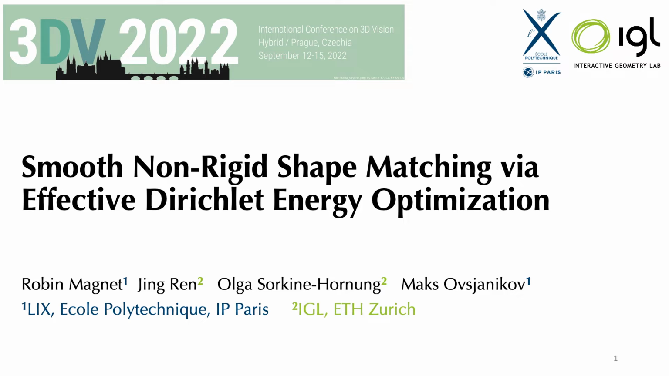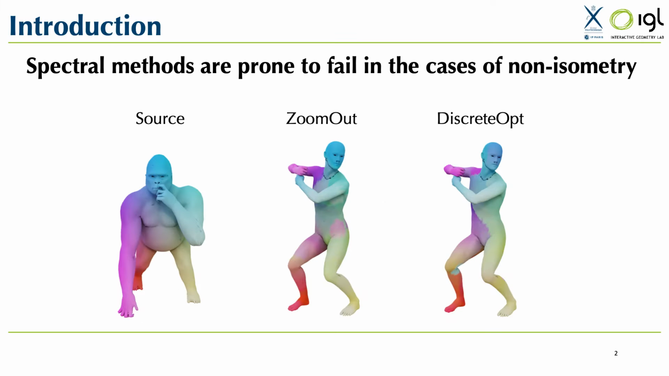Hello, I am Robin Magnet, and I'm going to present "Smooth Non-Rigid Shape Matching via Effective Dirichlet Energy Optimization", which is a joint work with Jing Ren, Olga Sorkine-Hornung, and Max Ovsjanikov. In this work, we introduce an algorithm to promote pointwise map smoothness within the functional map pipeline.